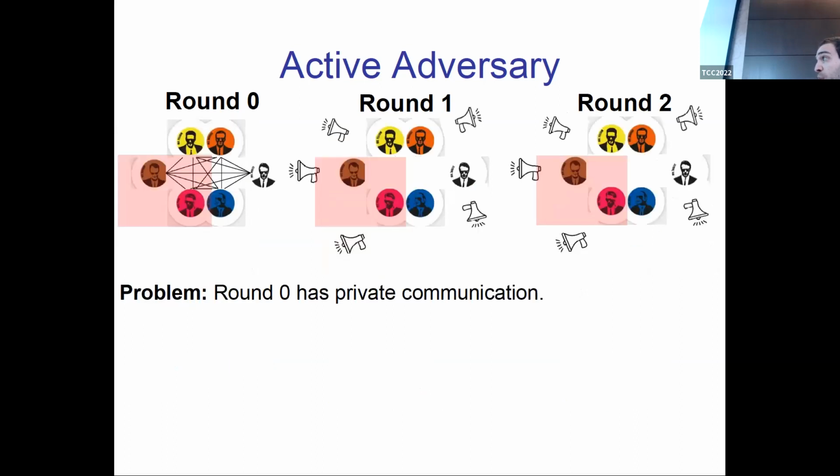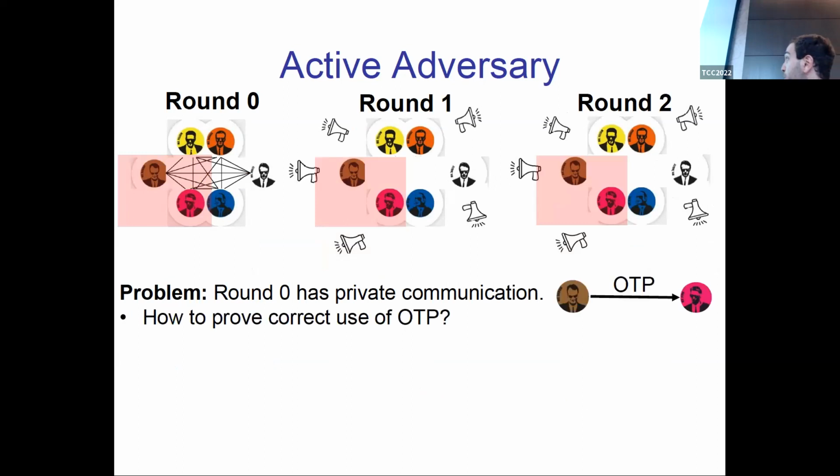However, there is a problem, and the problem is that round 0 has private communication. Let's say that Mr. Brown sent a one-time pad to Mr. Pink using a private message. It is not clear how Mr. Pink can convince the rest of the parties that he acted honestly with respect to this private message.